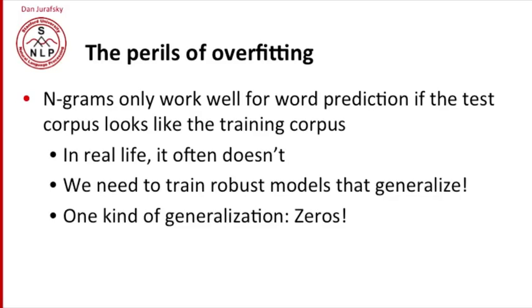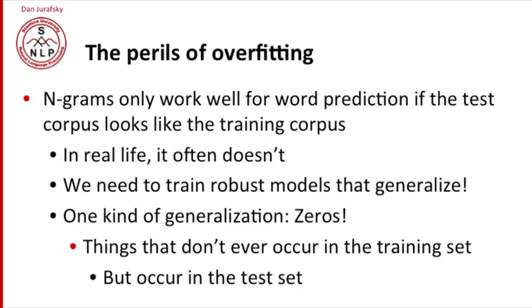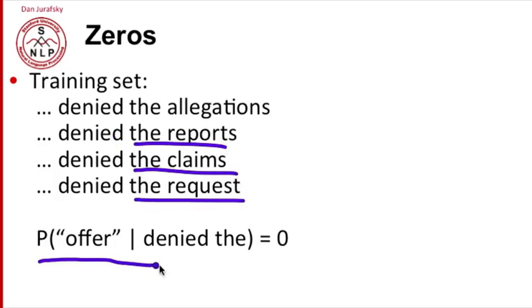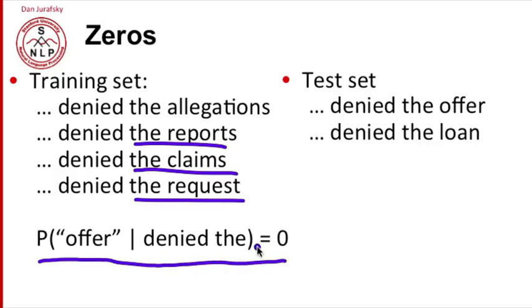I want to talk about one kind of generalization, which is dealing with zeros. By zeros, I mean things that never occurred in the training set, but do occur in the test set. So let's look at some zeros. Imagine that in the training set, we had phrases like denied the allegations, denied the reports, denied the claims, denied the request. And we never saw denied the offer. So the probability, based on maximum likelihood estimation, of offer given denied the is 0. Now we go to a test set and we see there's a sentence denied the offer and denied the loan.